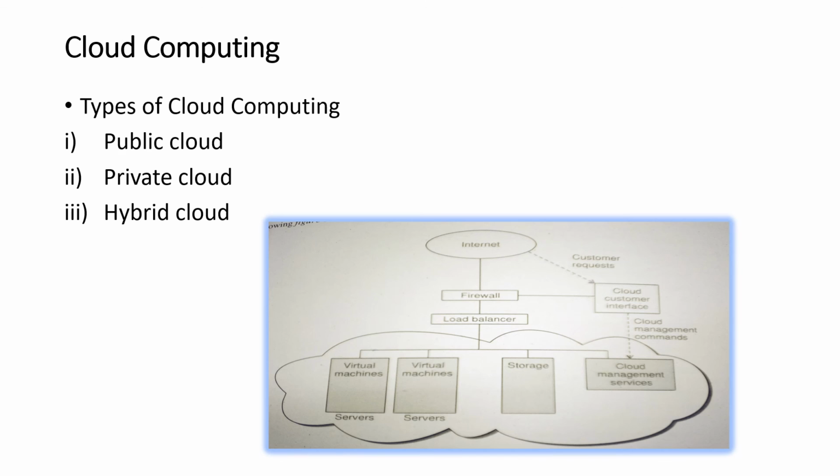There are three types of cloud computing: private cloud, public cloud, and hybrid cloud. A public cloud is a cloud available via the internet to anyone willing to pay for the services. A private cloud is run by a company for the company's own use. A hybrid cloud includes both public and private cloud components.